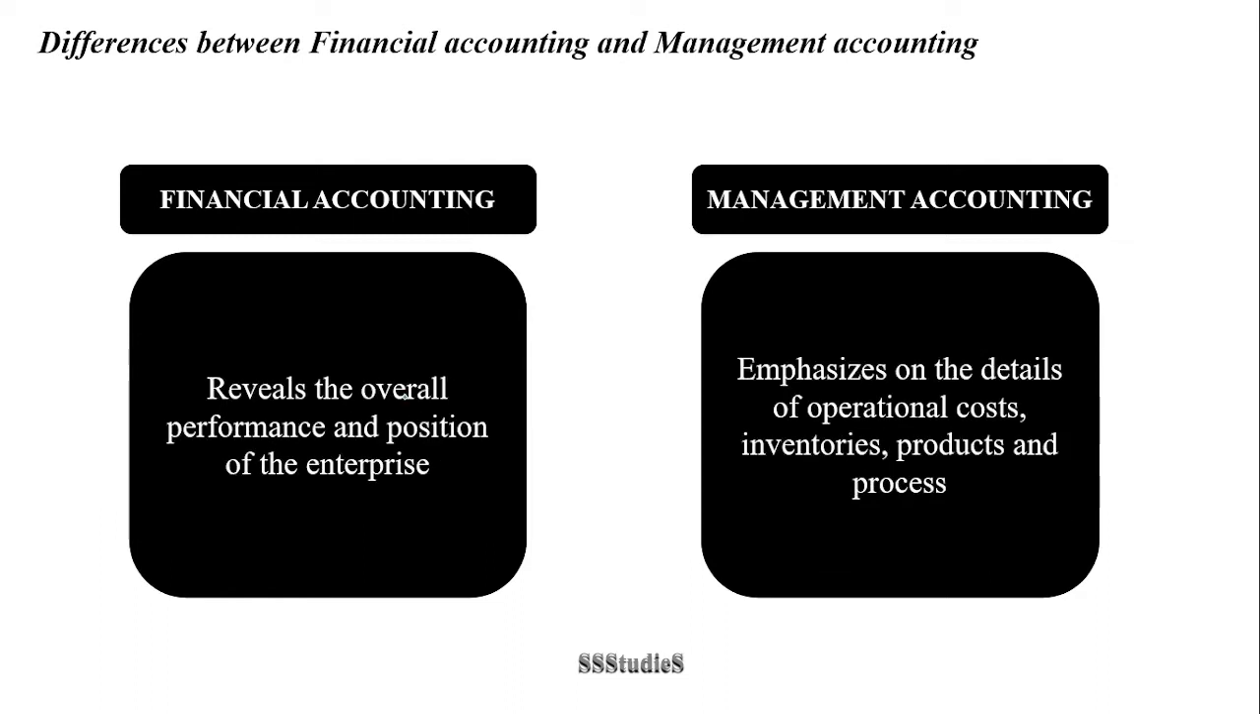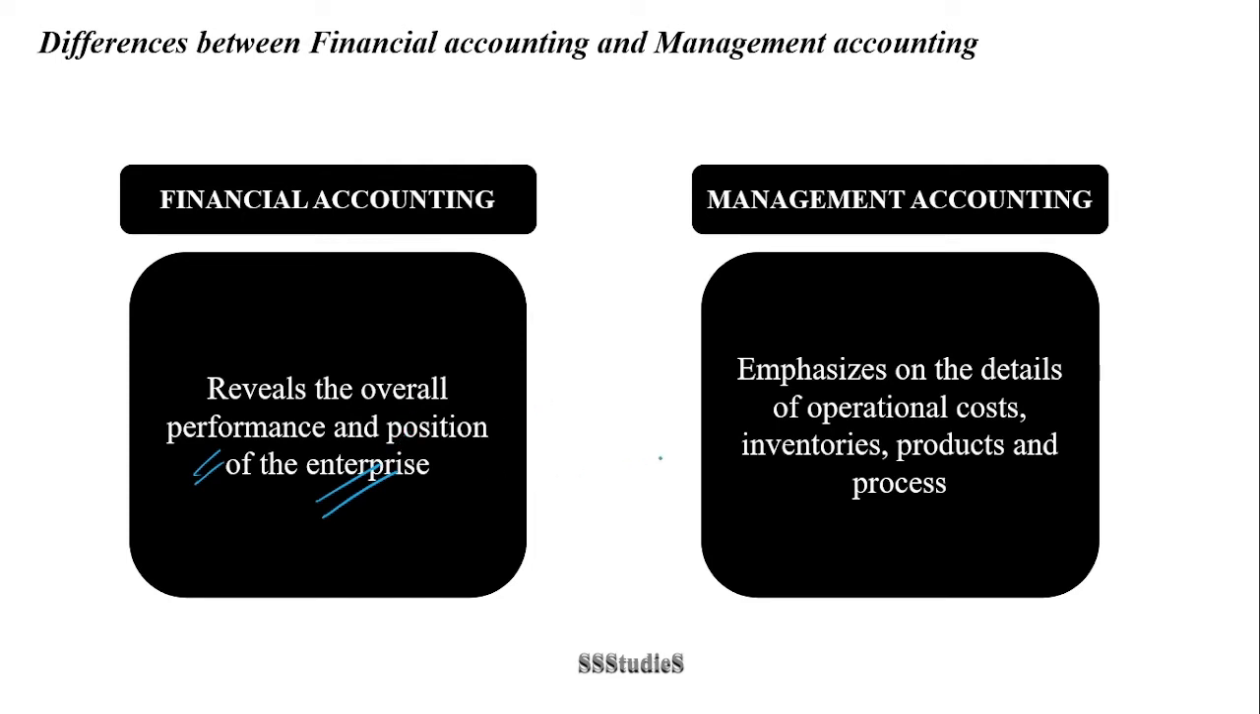The next difference between financial accounting and management accounting is that financial accounting reveals the overall performance and position of the enterprise. So, at the end of the financial year, when financial reports are prepared, you get to know whether the business has earned profits or whether it has incurred losses, and what exactly is the financial position of the business by referring to the balance sheet.